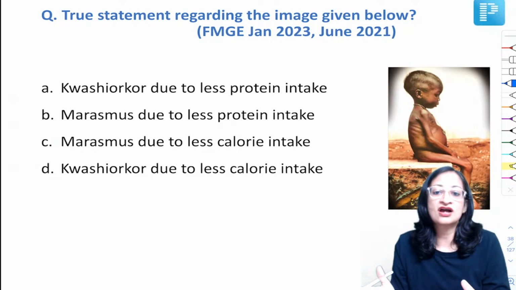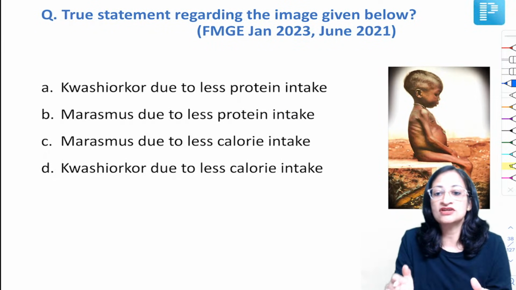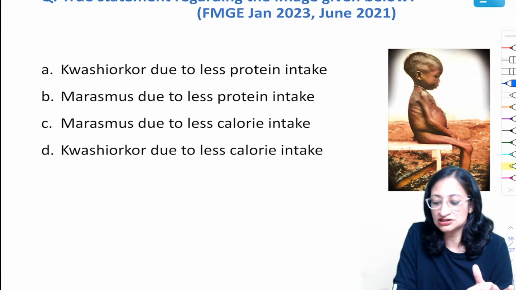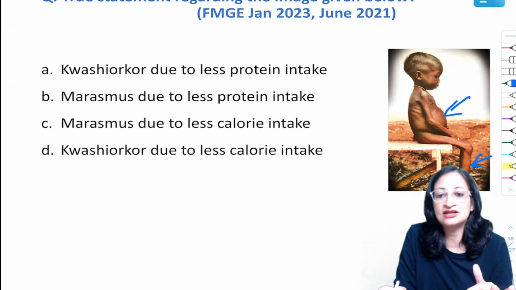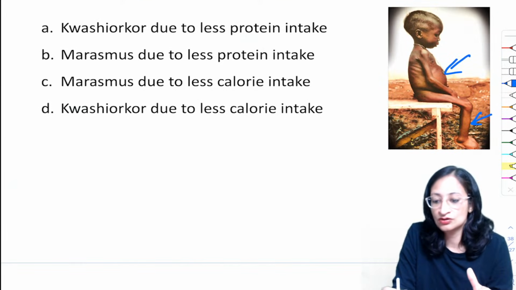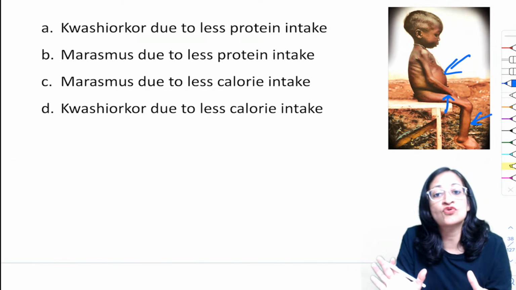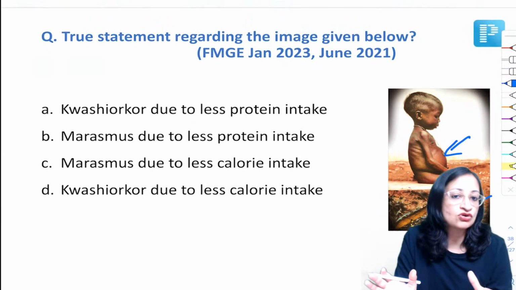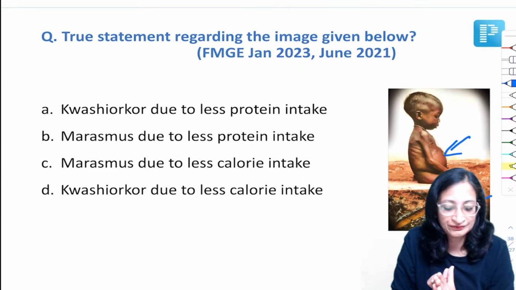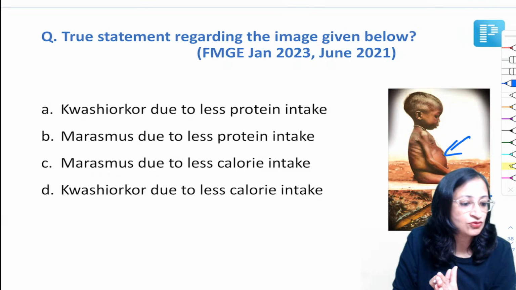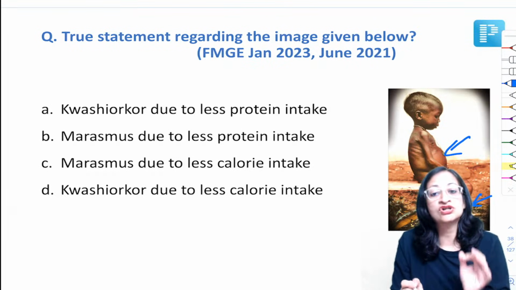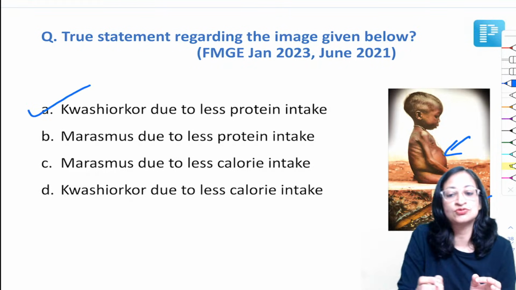So, true regarding the image given below. Here we can see a malnourished child; you can see the abdomen is distended and the limbs are edematous, swollen. So this is a case of kwashiorkor. And we all know kwashiorkor is, yes, come on. Very good. I can see Umair, Kalepu, Sharik. Very good. So we know kwashiorkor is predominantly due to less protein intake.